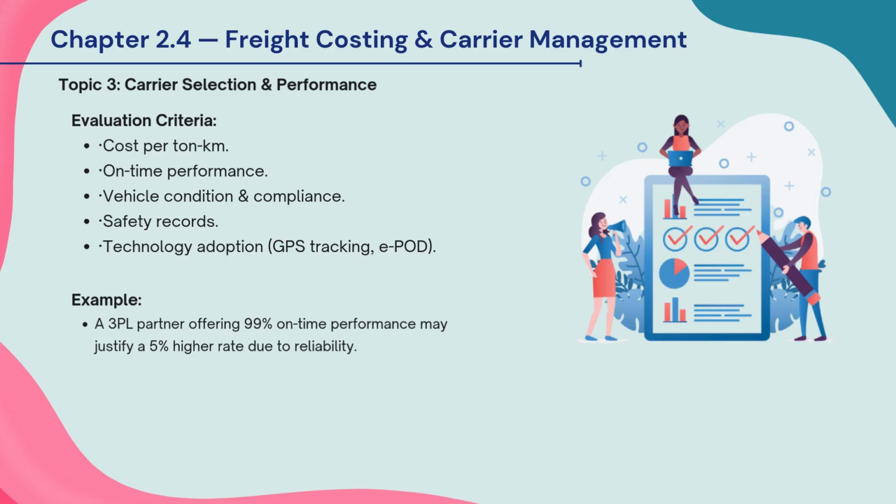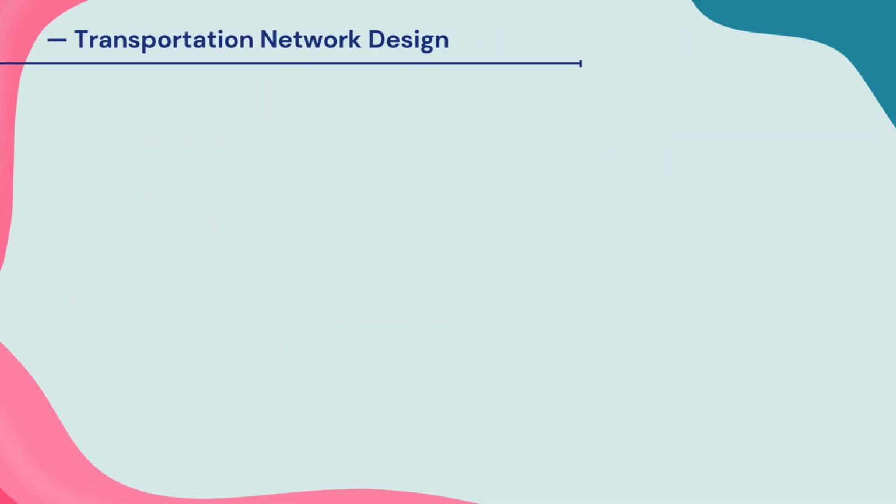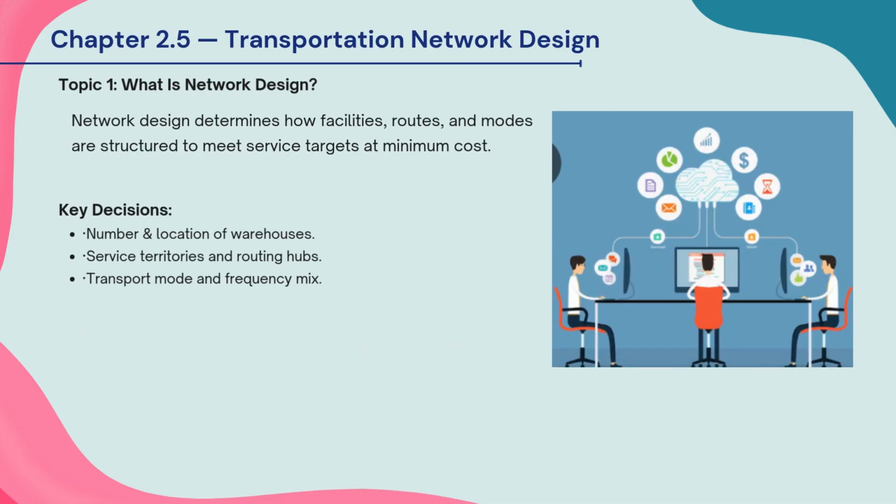Example: a 3PL company with 99% on-time delivery may deserve a 5% higher rate because it reduces delays, customer complaints, and supply chain risk. This slide explains the basics of transportation network design.